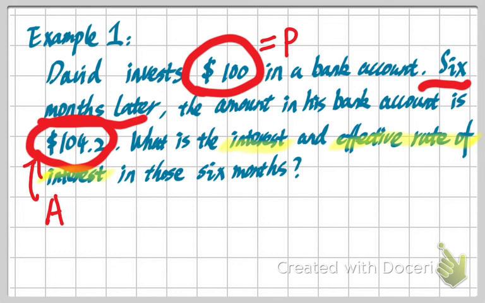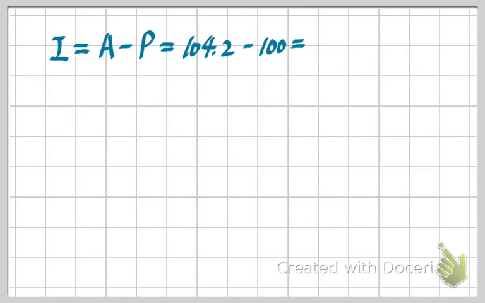So now if we want to compute our interest, we just use our formula. The formula is I equals the difference between our final balance and the principal. So in this question, this is $104.20 minus $100. So we know the difference is $4.20. Okay, so this is our interest.